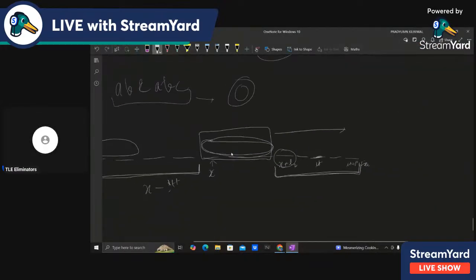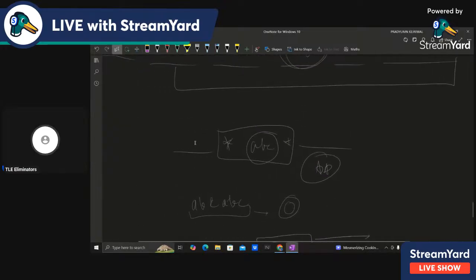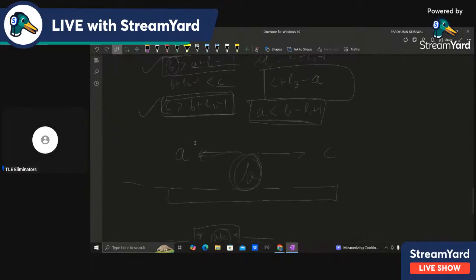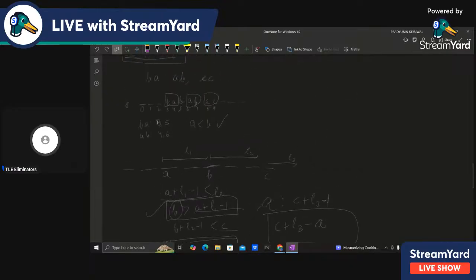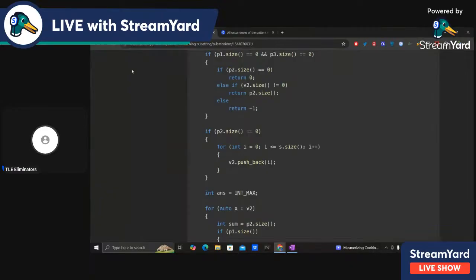Why? Because an empty string can start from anywhere, right? We have to consider all of the positions for the middle element, because the middle one can start from anywhere. So to handle that edge case, I just push back all of the indices from 0 to s dot size.